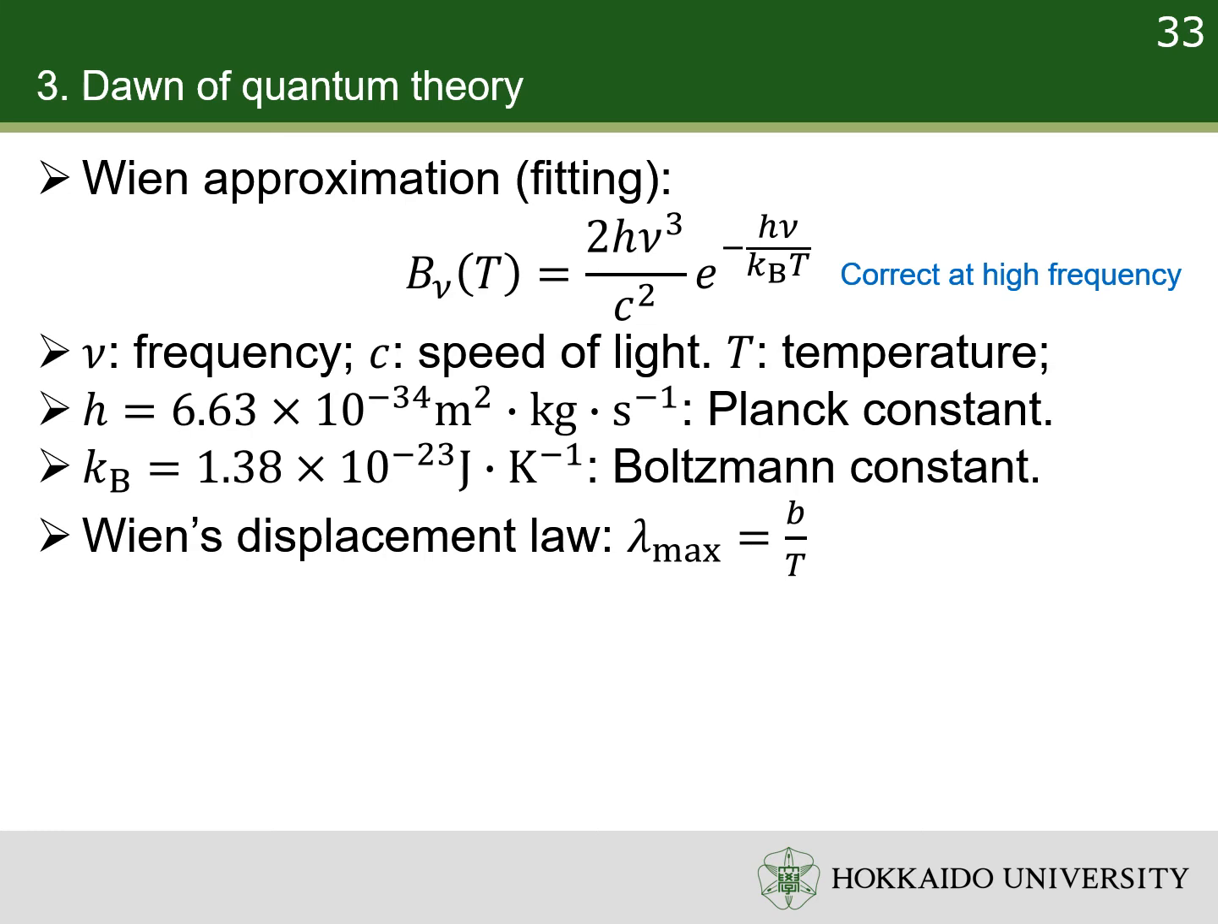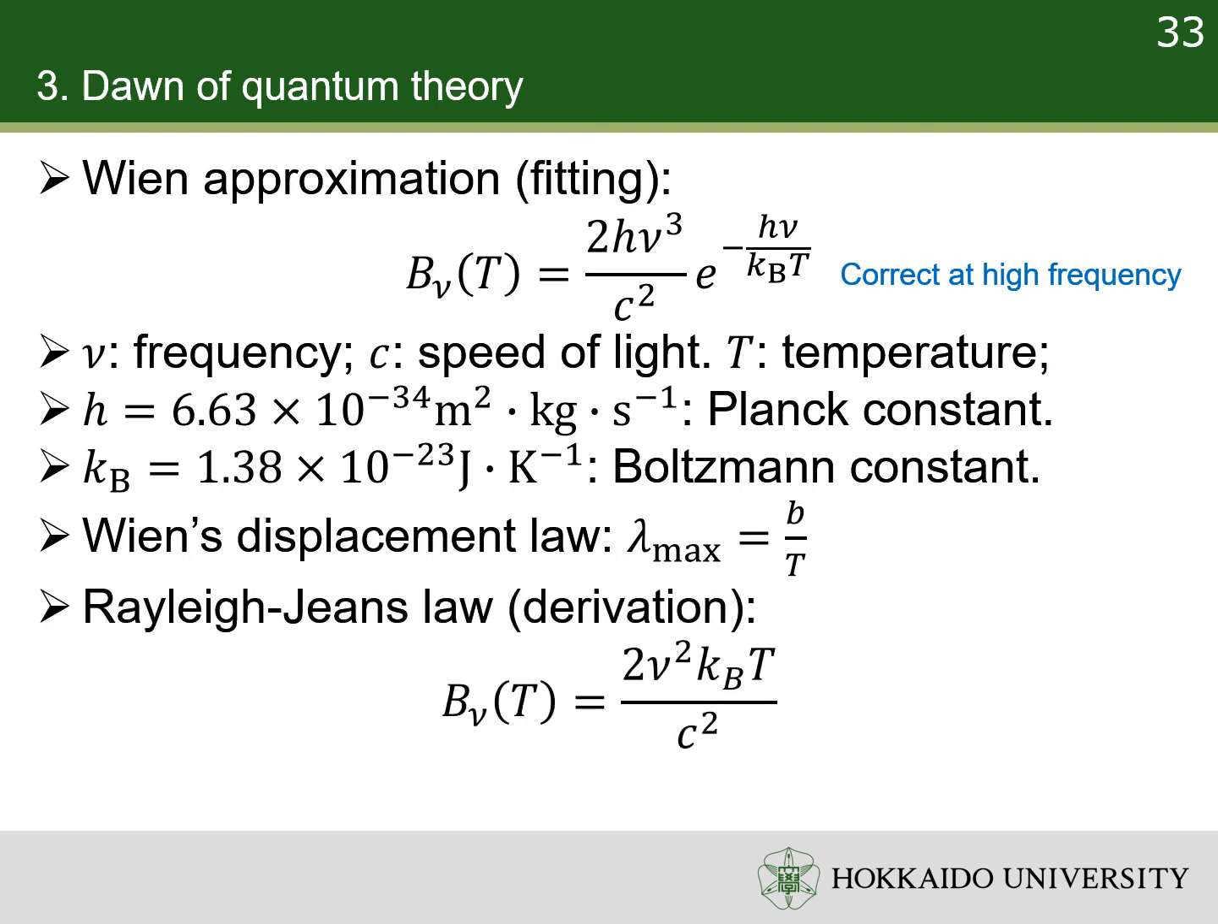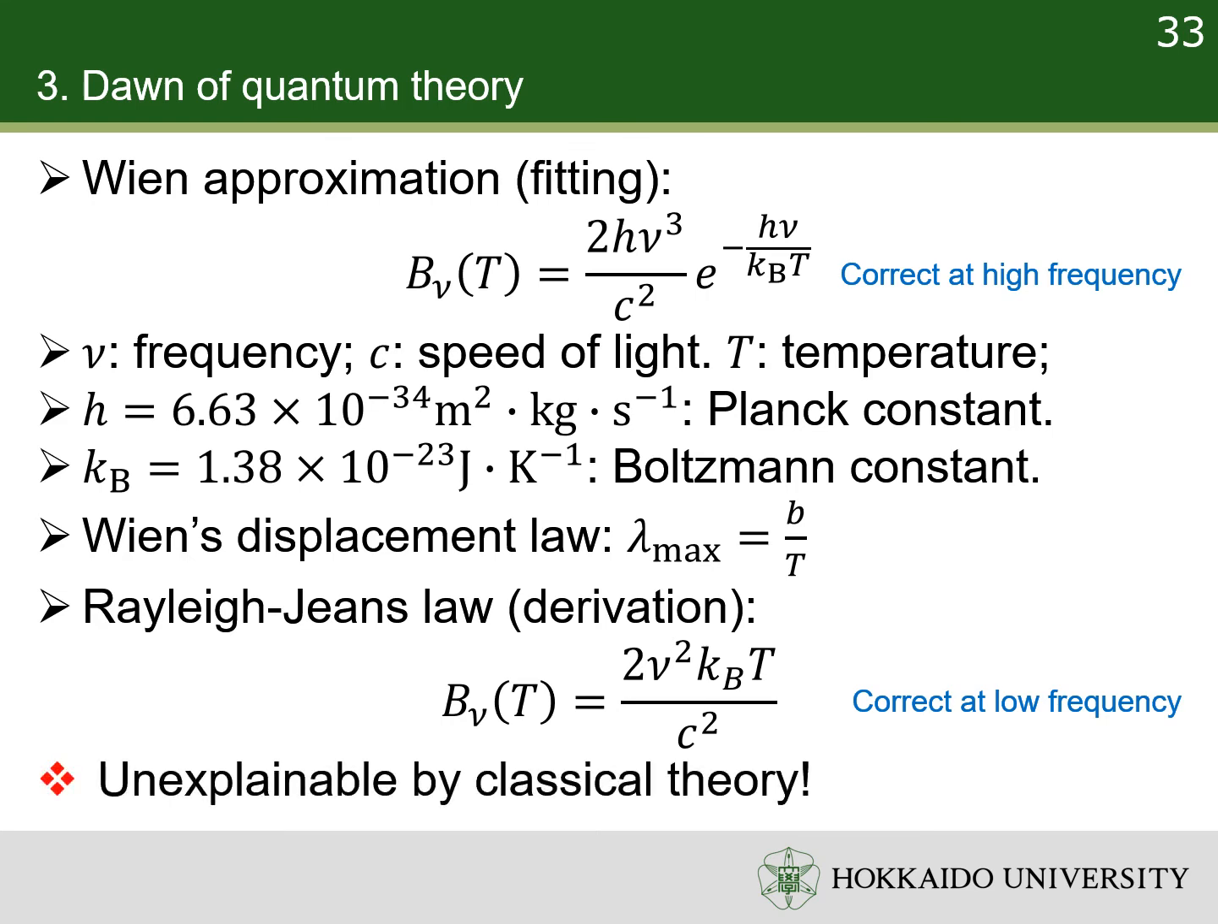We can derive the Wien's displacement law from the Wien's approximation. It says the wavelength of the maximum radiance is inversely proportional to the temperature. It is also in accordance with the color change. Rayleigh and Jeans developed the Rayleigh-Jeans law. It is based on classical electromagnetics and statistical mechanics. However, Rayleigh-Jeans law is only correct at low frequency. So far, the black body radiation is unexplainable by any classical theory.